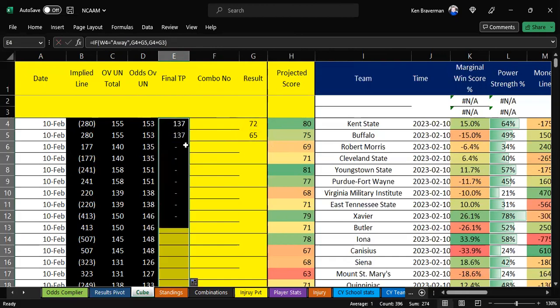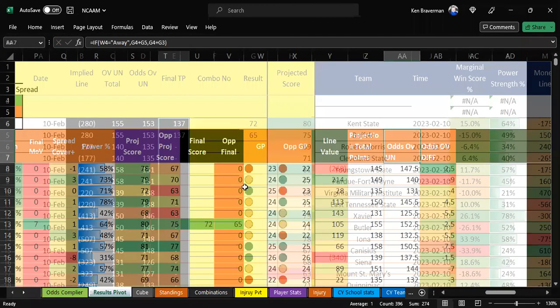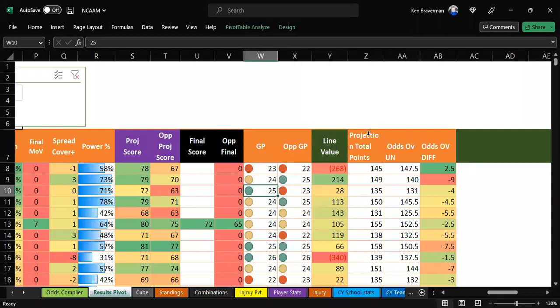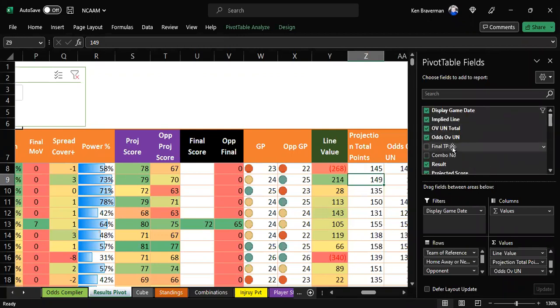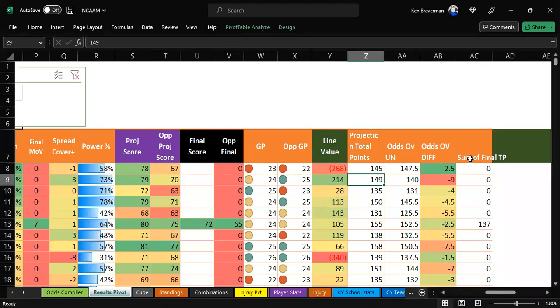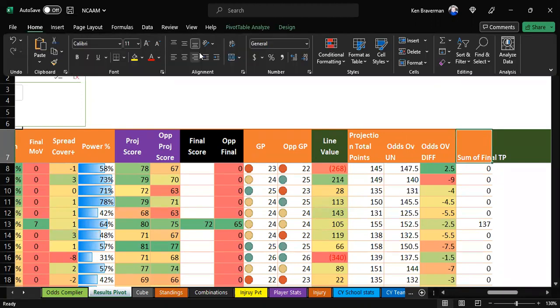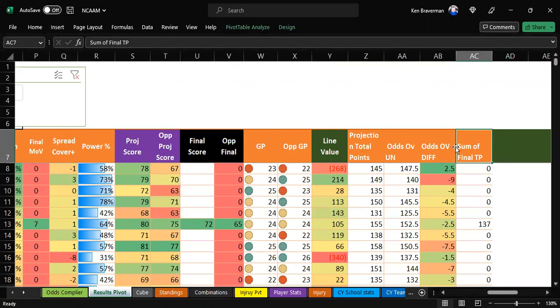Okay. And so we have a final total points, and we'll add that in because I can't figure out where the other field was. And that's now going to show up right here. And we're going to bring that all the way down to the bottom. All right. We finally got there. So what we have now, and you'll see where I'm getting with, there is a goal to all of this in the video here. So this is the final total points.